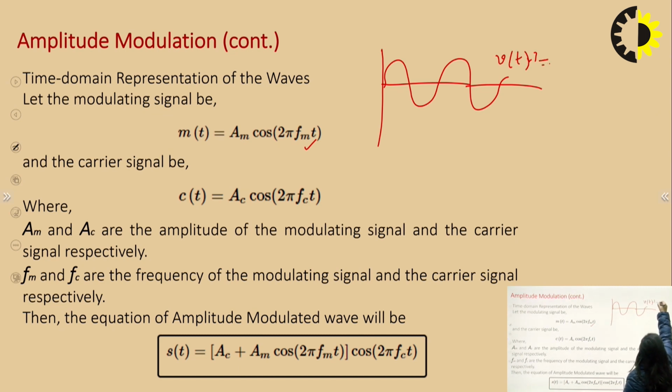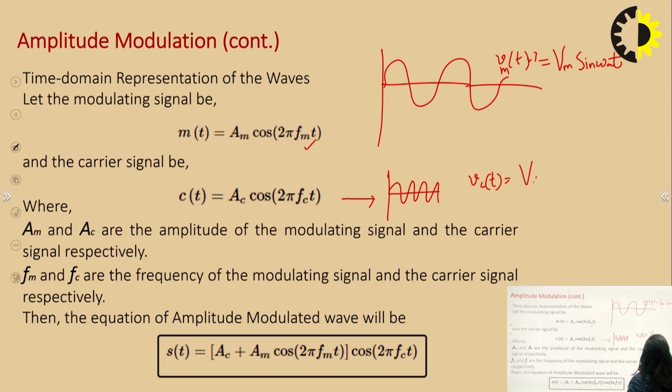Vm(t) is equal to Vm sin omega m t. And the carrier wave is a high frequency wave, so we can also write it in the form of Vc(t), and this one was Vm(t).